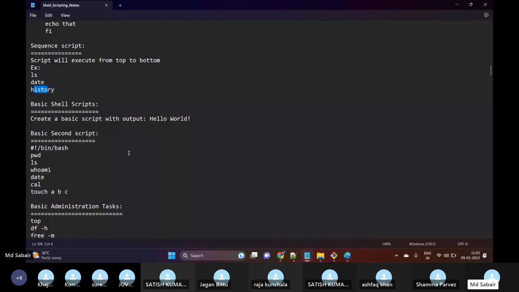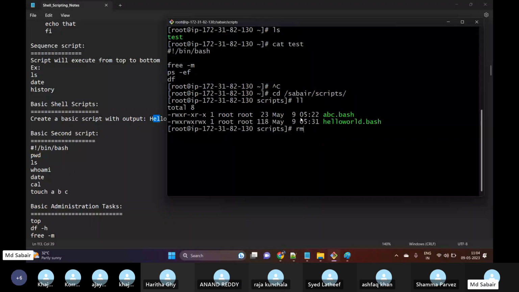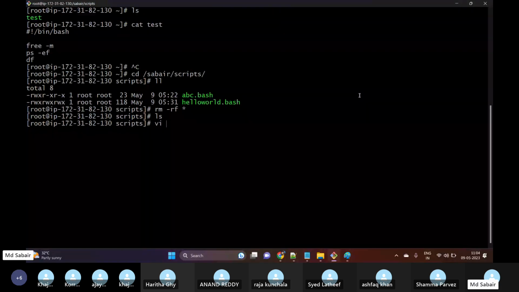So now let me try to create one script with the basic output hello world. This has already been created, so let me delete the existing scripts which have been written. Okay, I have deleted this. Now let me create one script. Guys, please respond: how do we create one script? I want to create one script with hello world as the output.